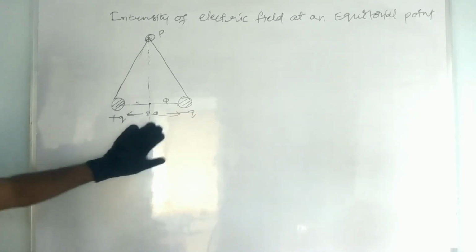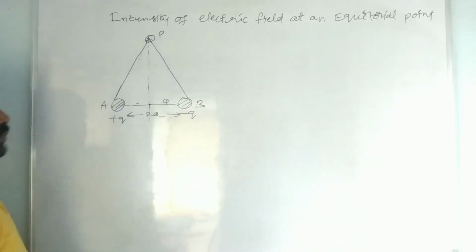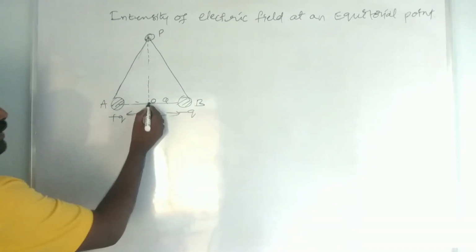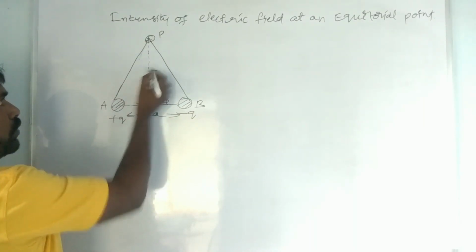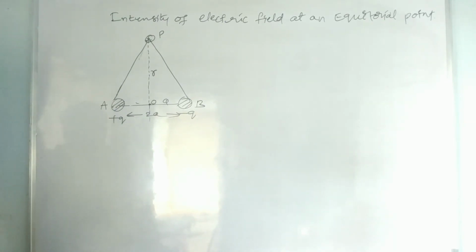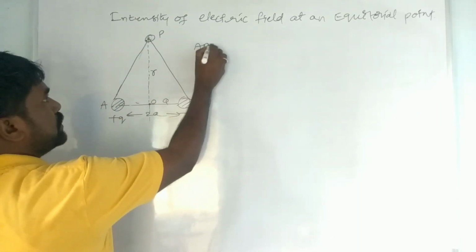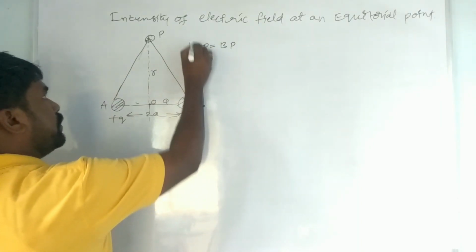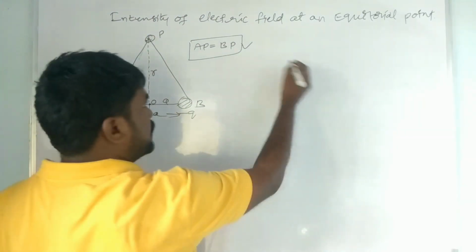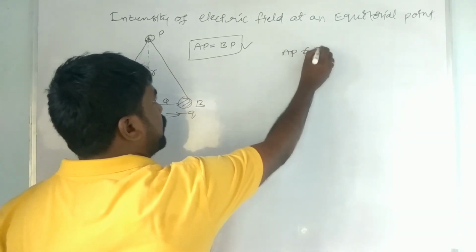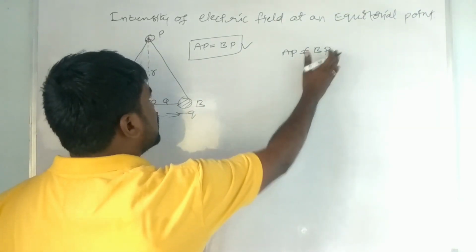Okay, so here the point is A, the point is B, and here the point is P. This is the origin point. The equatorial point, the point P, is located at a distance of R. Let us see, the distance AP is equal to BP here. This is the important point you have to remember. But in the previous case of an axial line, AP is not equal to BP, right? The distances are unequal, but here the distance is the same.